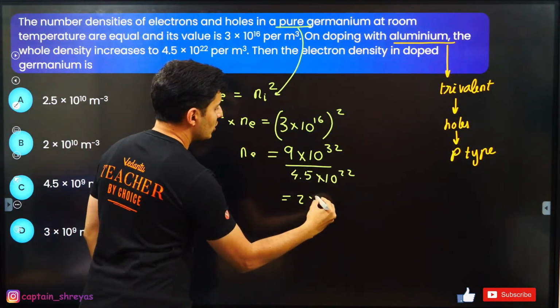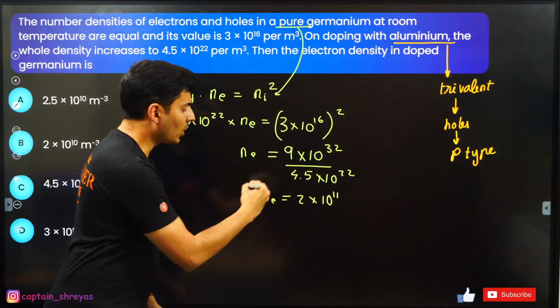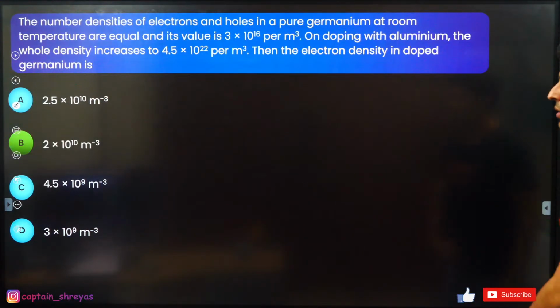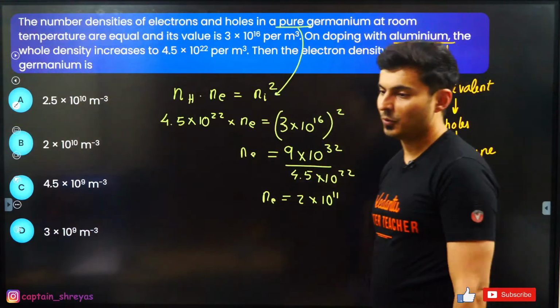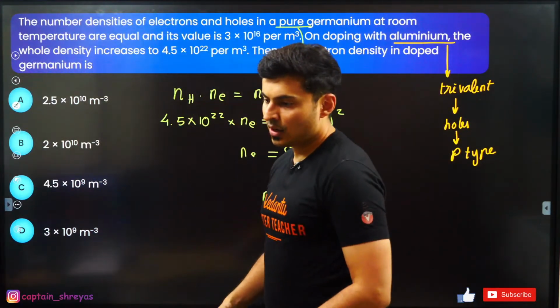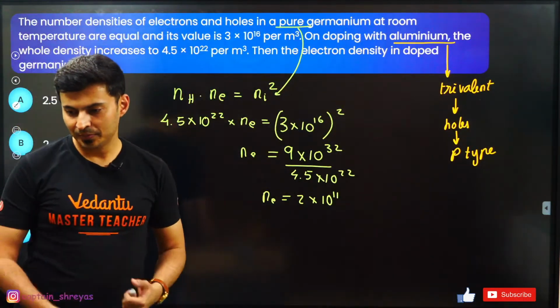9 by 4.5 is 2. This will become 10 to the power 10. So the concentration of electrons will be 2 into 10 to the power 10 per meter cube. Very good. Everyone with me? Yes. Hole concentration. Yes. Glad KP Bharat you understood it.